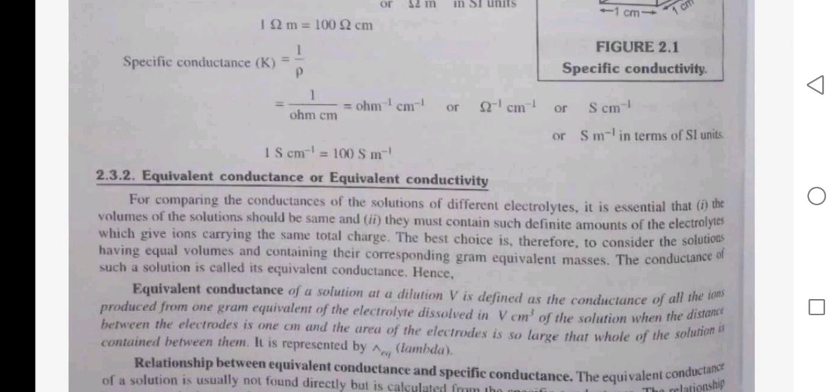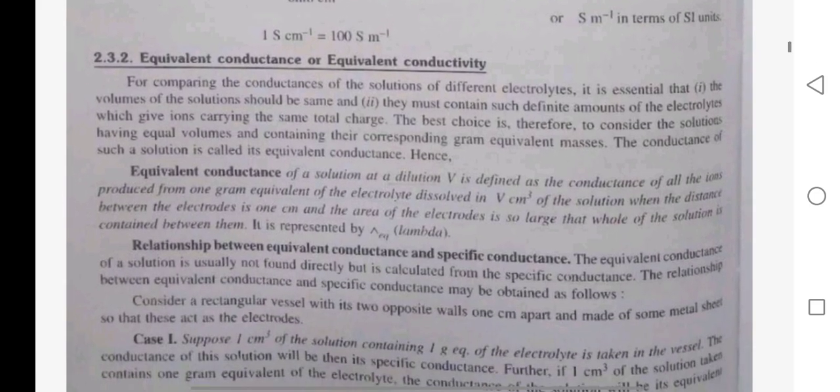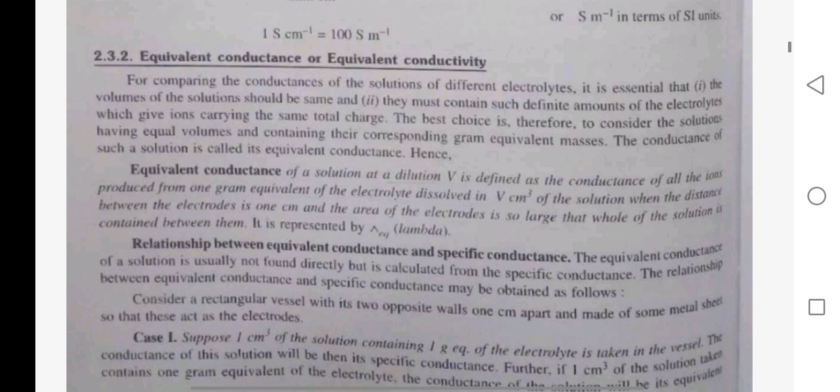Equivalent conductance or equivalent conductivity. For comparing the conductance of solutions of different electrolytes, it is essential that first, the volume of solution should be the same. Second, they must contain such a defined amount of the electrolyte which gives ions carrying the same total charge. The best choice is therefore to consider solutions having equal volume and containing their corresponding gram equivalent mass. The conductance of such a solution is called its equivalent conductance.